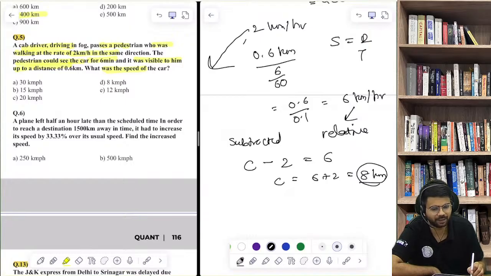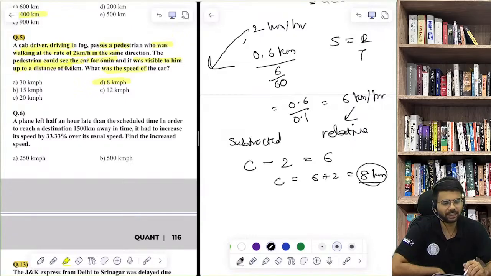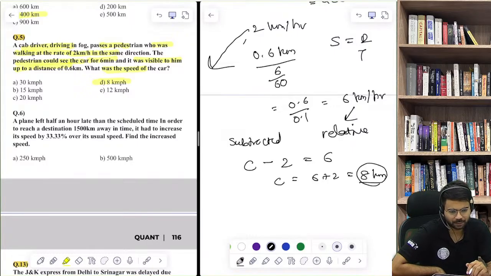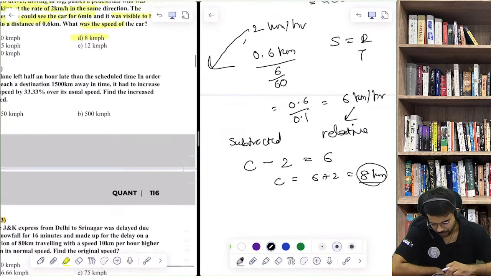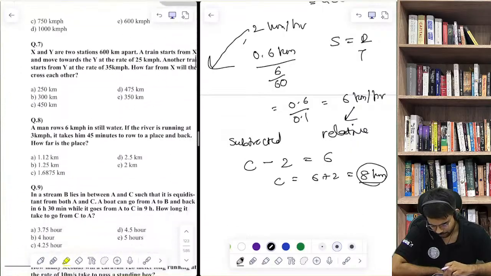Absolutely, the relative speed, relative velocity concept. So option number D is the correct answer. Yes, rightly answered by you. Yes, Shreya, Shruti, Rohan, Ayush, Yugmita, Pankaj, absolutely correct. Moving on to the next question then.